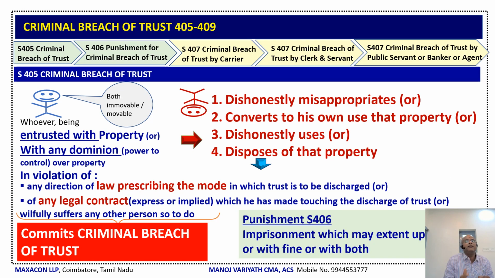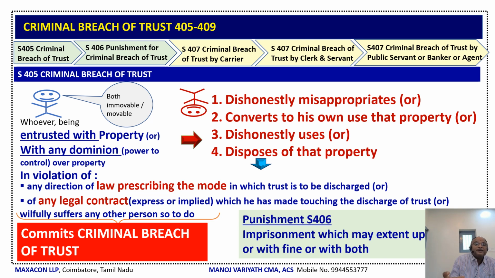And what is this criminal breach of trust? See, Section 405 of Indian Penal Code 1860 defines criminal breach of trust and its punishment is given under Section 406. Let us now look what is criminal breach of trust.